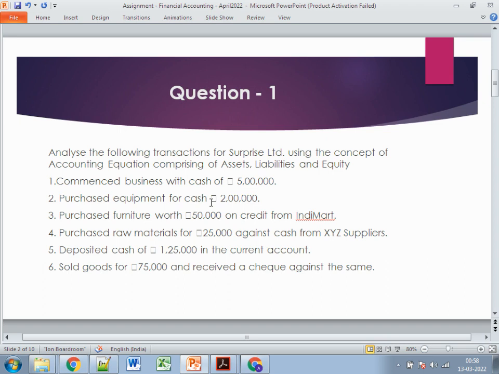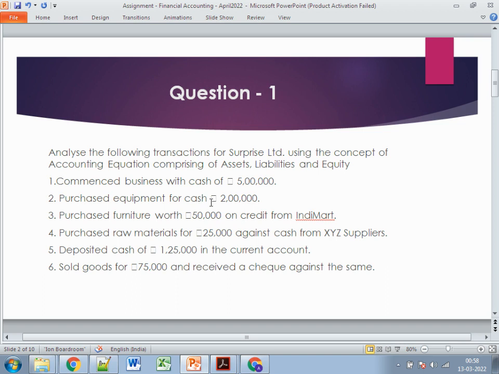Then next comes the purchase of equipment. So purchase equipment is always a part of an equity. Then purchase furniture on credit, so it comes into the asset because you are just purchasing furniture and parallelly it's on credit, so it's your liability to pay the 50,000 to India Mart. Then purchase raw material against cash, so it's an asset for you.